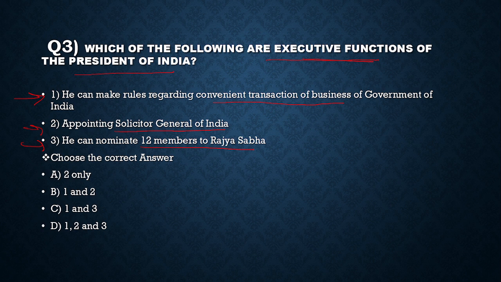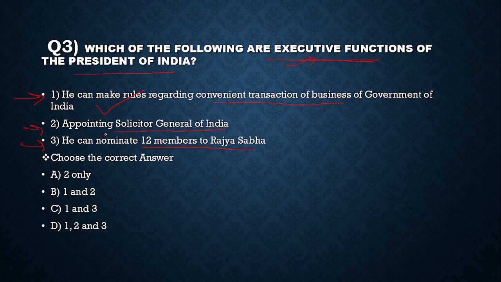He can make rules specifying the manner in which orders and other instruments made and executed in his name shall be authenticated, and he can make rules for the convenient transaction of business of the Union Government and for allocation of the said business among the ministers. So, statement 1 is correct. The President can make rules regarding convenient transaction of business of the Government of India, and it is the executive function of the President. So statement 1 is correct.